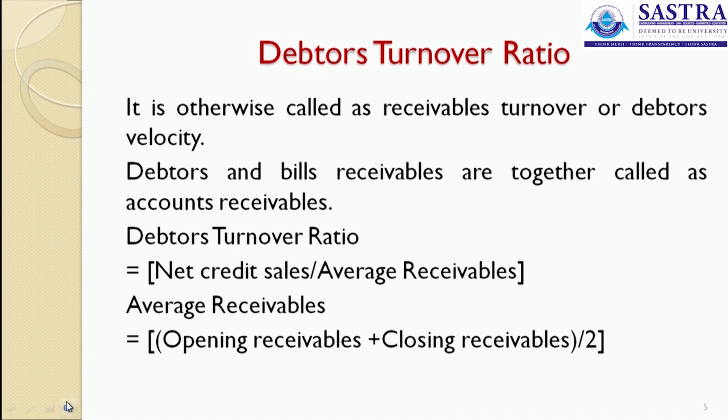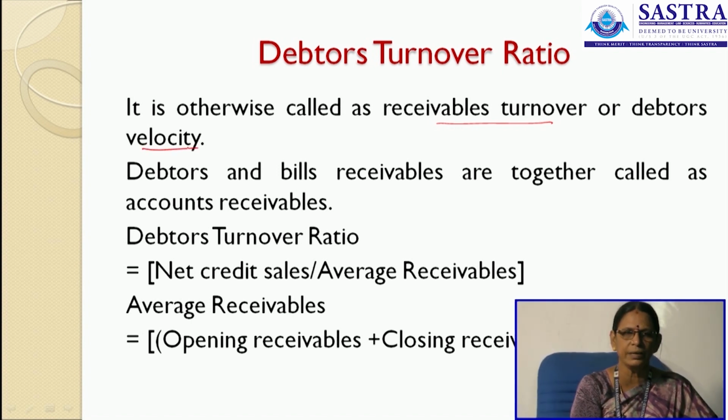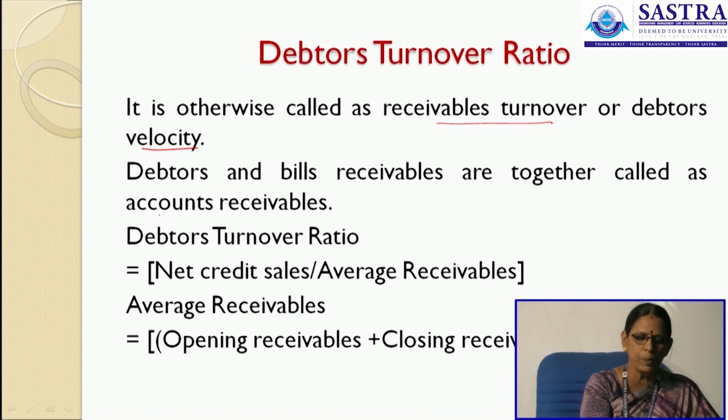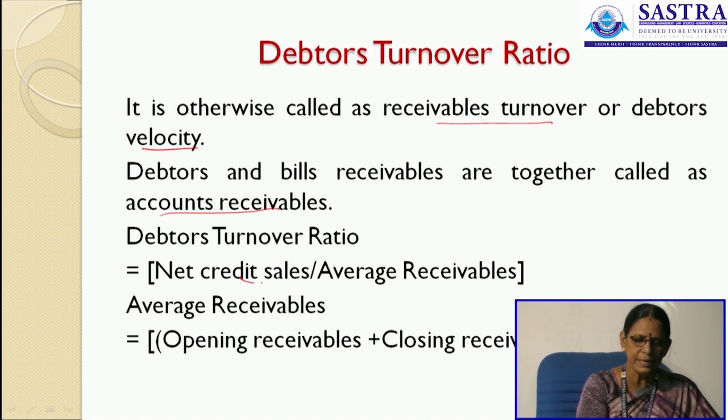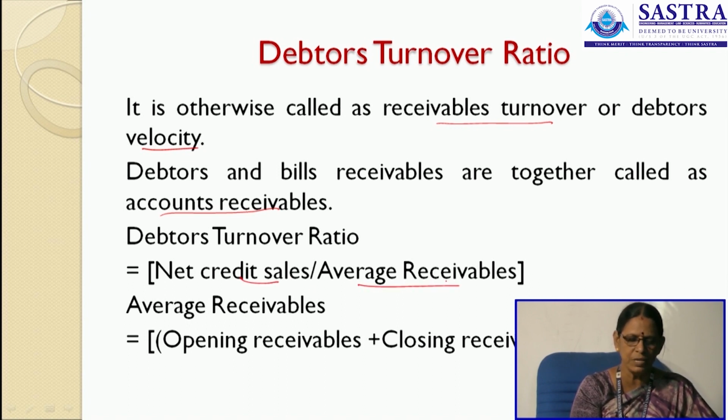Next comes the debtors turnover ratio. Debtors turnover ratio can be otherwise called receivables turnover or debtors velocity. Now, what do debtors mean? Debtors include the bills receivable also. So, inclusive of your debtors and bills receivable, we call it accounts receivables. Now, debtors turnover ratio is equal to net credit sales divided by average receivables.